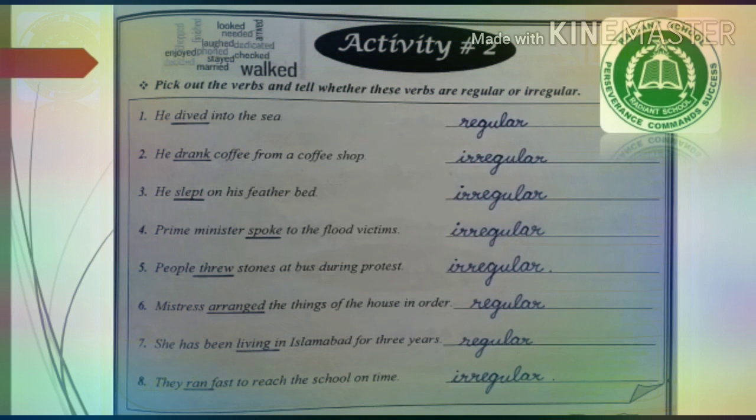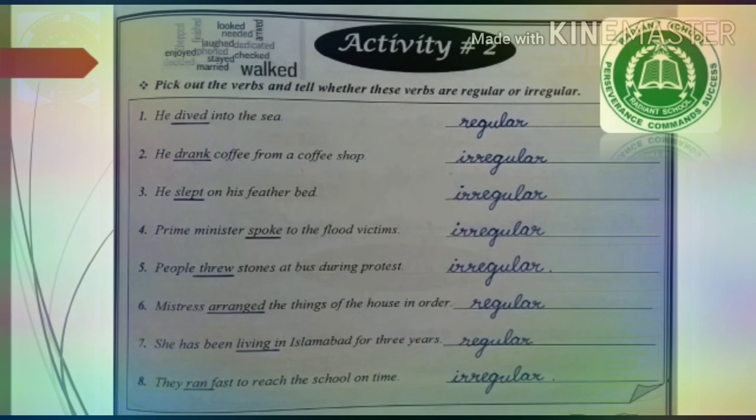Activity number 2. Pick out the verbs and tell whether these verbs are regular or irregular. So you have to do two things. First, you have to identify the verb in the sentence and underline it. And then you have to tell whether it's regular or irregular. So here we are talking about the main verb, the action verb. The verb that has second and third form.